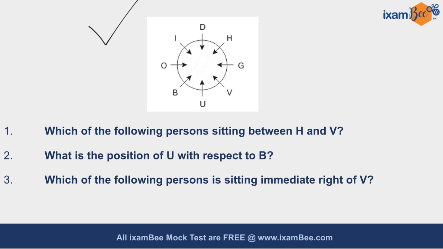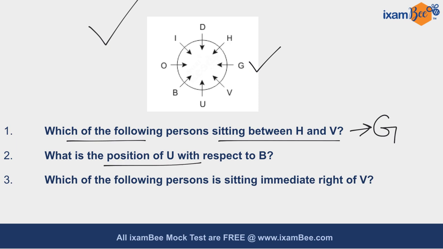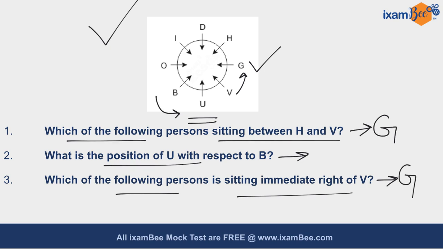First question states, which of the following persons sitting between H and V? Clearly, G is sitting between H and V. So the correct answer for this particular question is G. What is the position of U with respect to P? Clearly, U is sitting to the immediate right of B, so the correct answer is immediate right. Which of the following person is sitting immediate right of V? Clearly, G is sitting to the immediate right of V, so G is the correct answer.